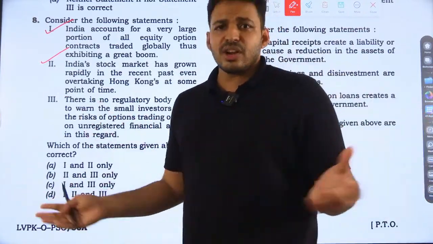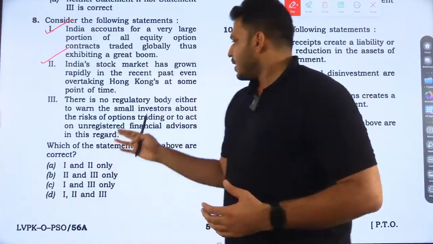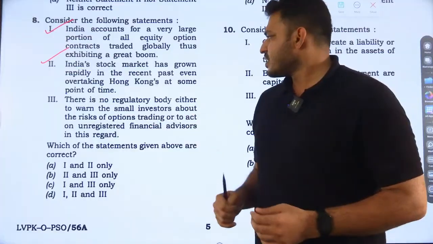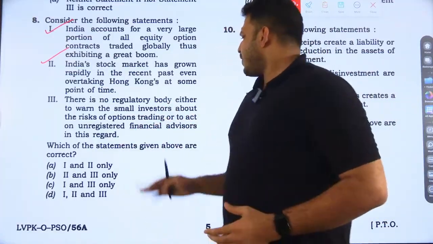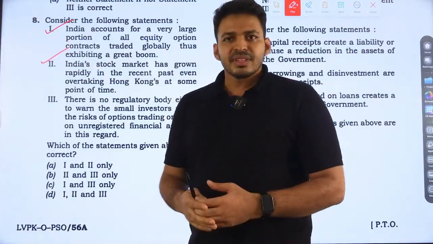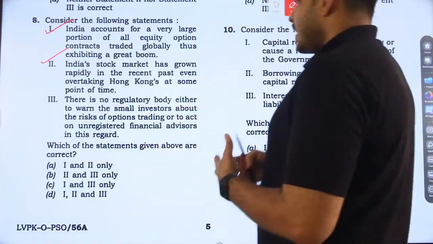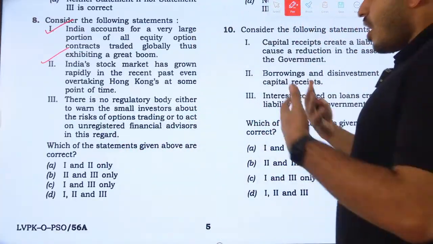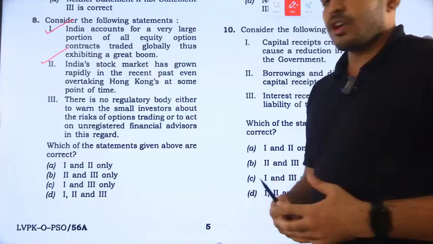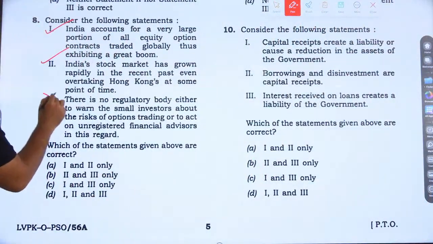Do you think there is no regulatory framework for warning small investors or regulating unregistered financial advisors? What about SEBI? SEBI is there for regulating unregistered financial advisors and warning about the risk. SEBI is there. Okay, so this statement is wrong.